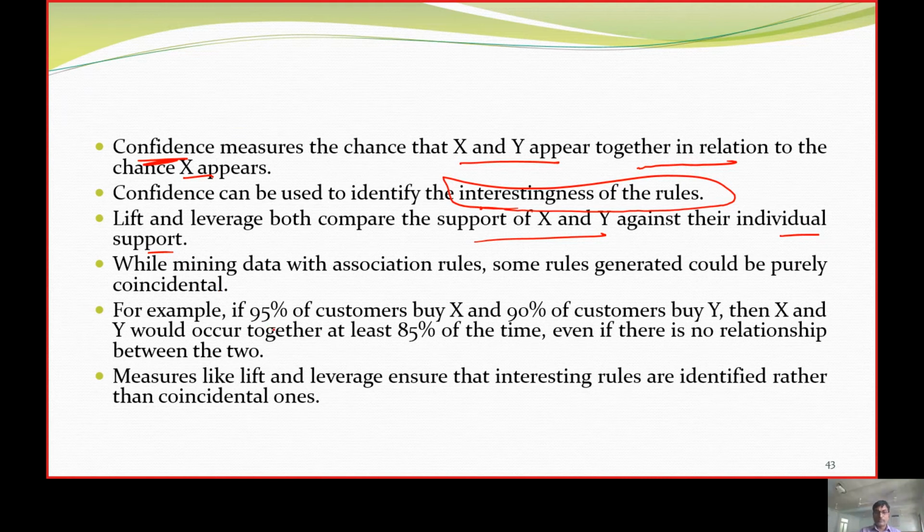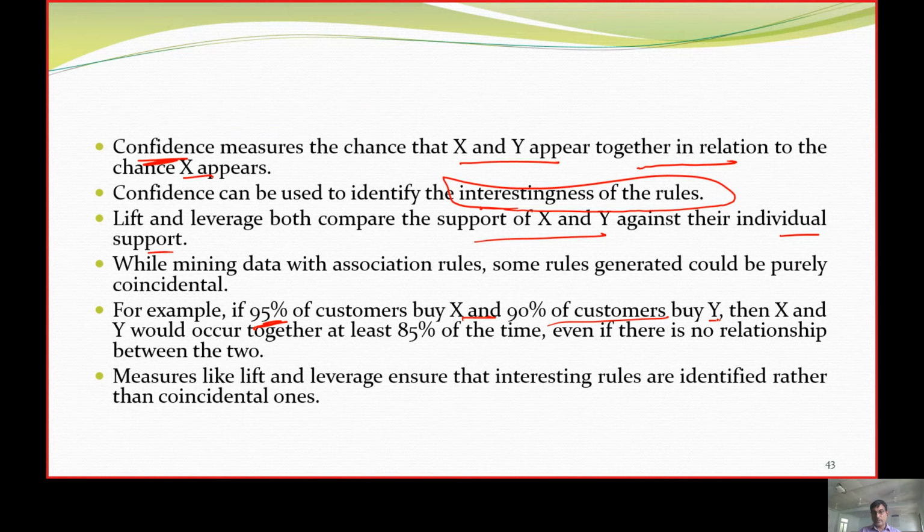In general, if 95% of customers are buying x, then together x and y there may be 85% chances.